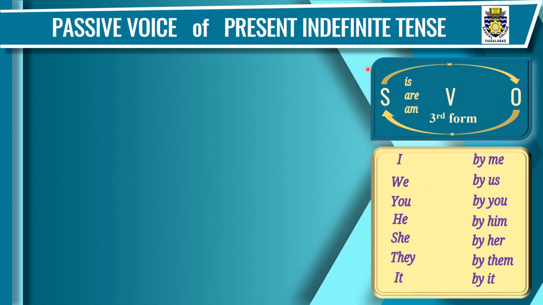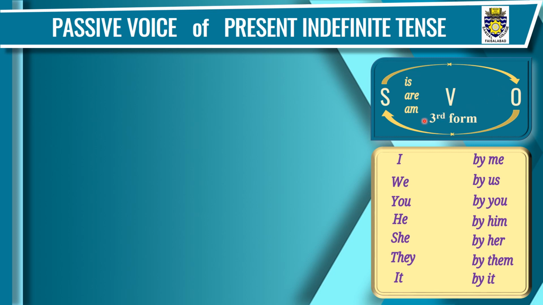Dear students, I have written the formula of passive voice once again for your facilitation. If you find any problem, you may consult it. We'll follow these 4 steps. Step 1, this object will take the place of this subject. Step 2, this subject will take the place of this object. Step 3, in the center we'll use the third form of verb.